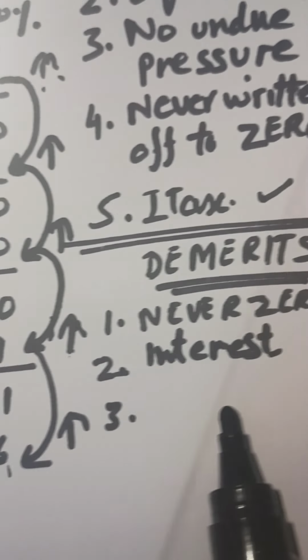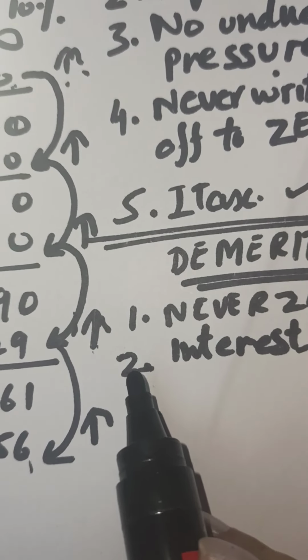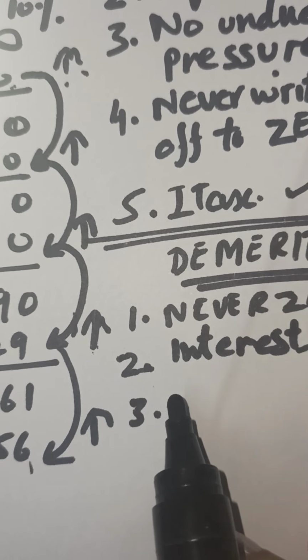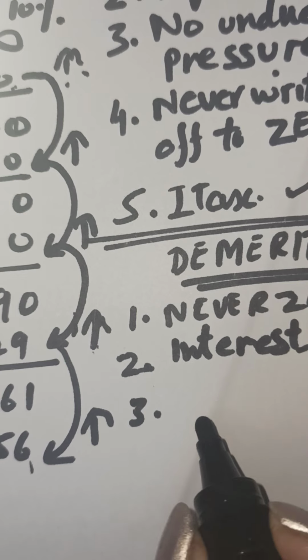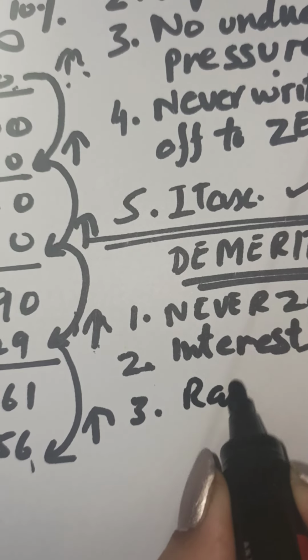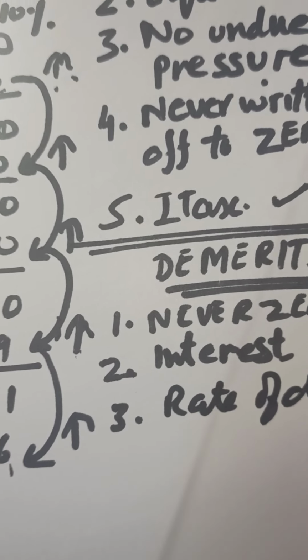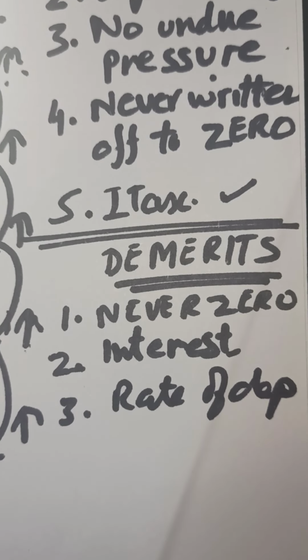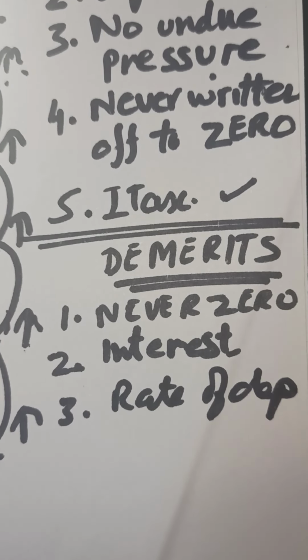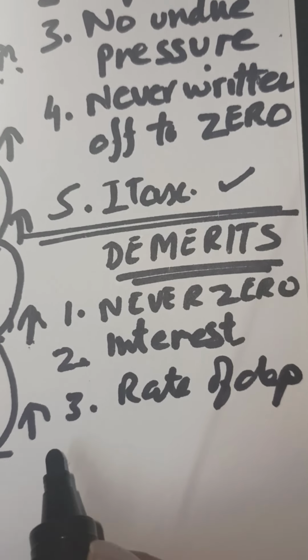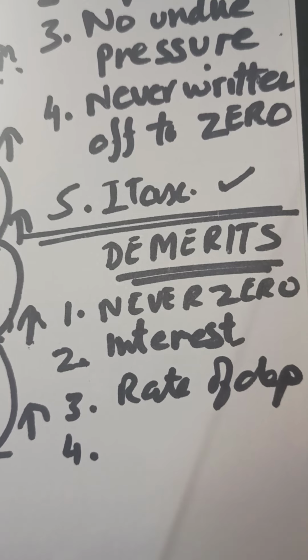That is not very easy to calculate. So it is said that it is very difficult to determine the rate of depreciation. It is not simple to calculate the rate of depreciation. And then one more drawback of this method is that knowledge of original cost.